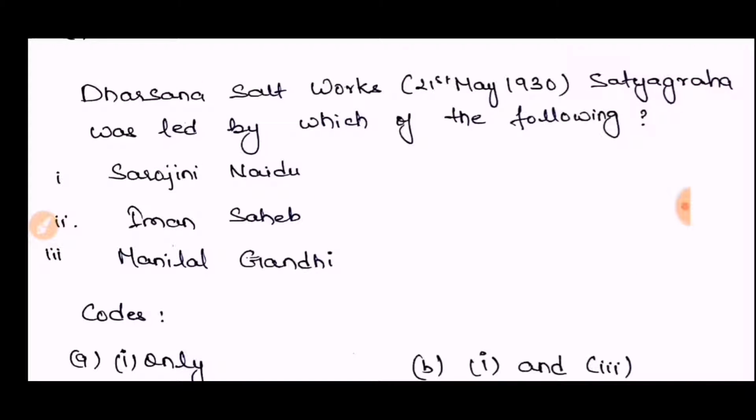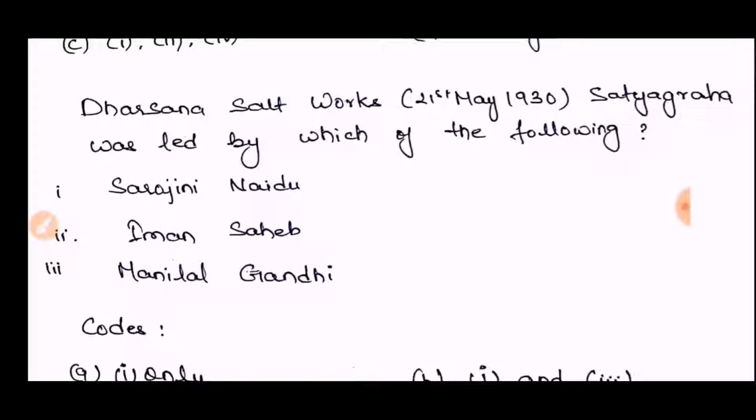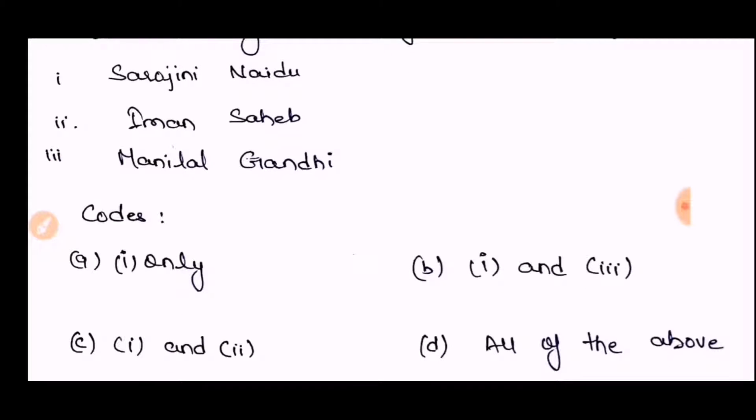The answer is D, all of the above. Sorry, all of the above. The atrocities done on the peaceful satyagrahis of the Dharasana Salt Works have been vividly described by the American journalist Webb Miller. And in that protest, Sarojini Naidu, Imam Sahib, and Manilal Gandhi ji were all participating. So the answer is all of the above.